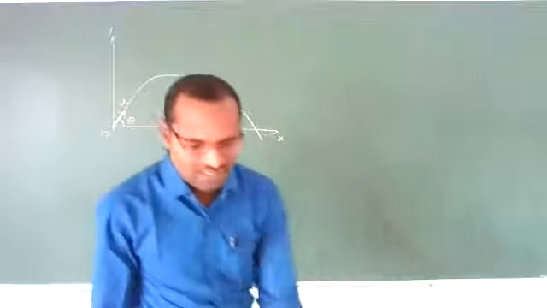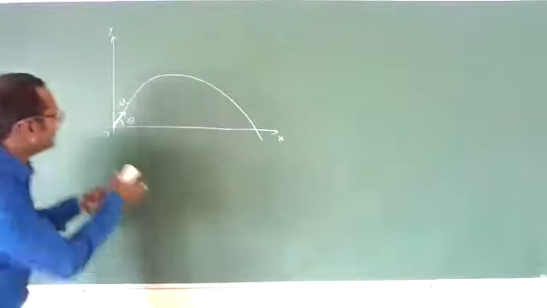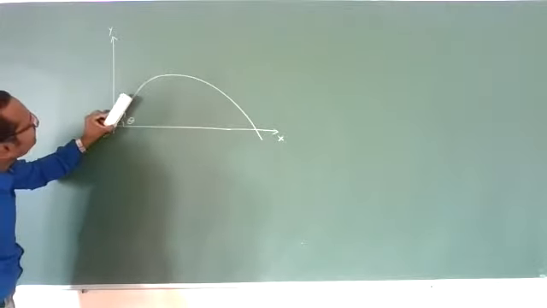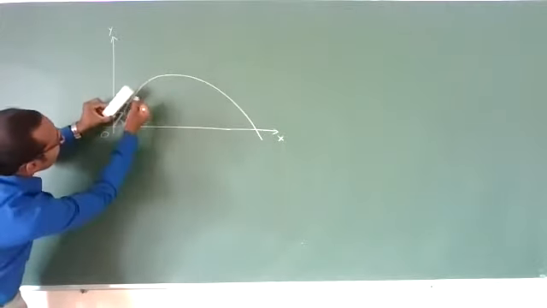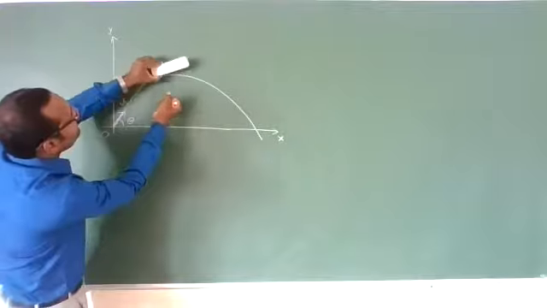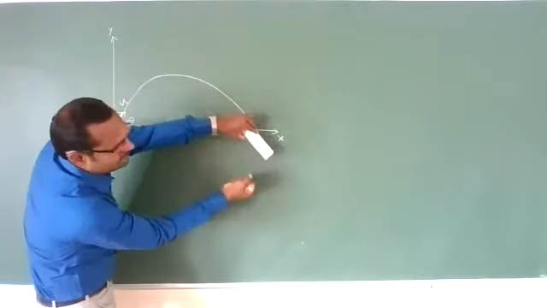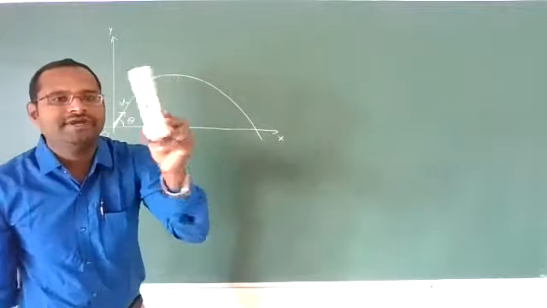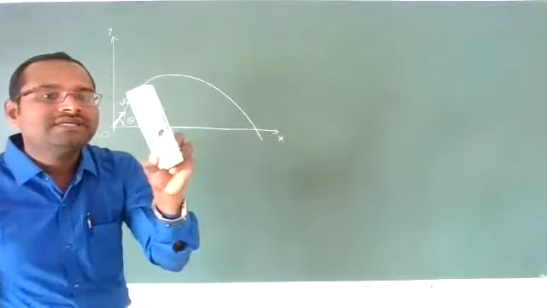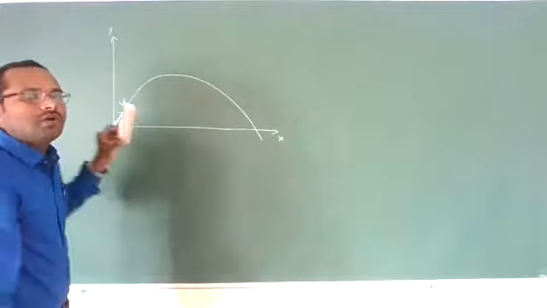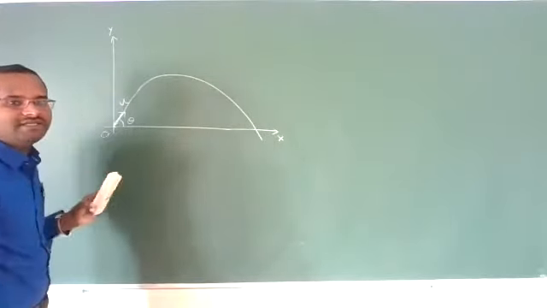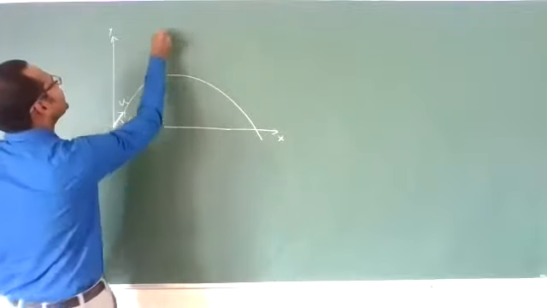Now, let us imagine this is the tester. This tester is thrown like this. If it is thrown like this, it will go under the effect of gravity. It will go up to maximum height, then it will come back again. So, the motion of this object, which is thrown with some initial velocity u by making some angle theta with the horizontal, is called projectile motion.